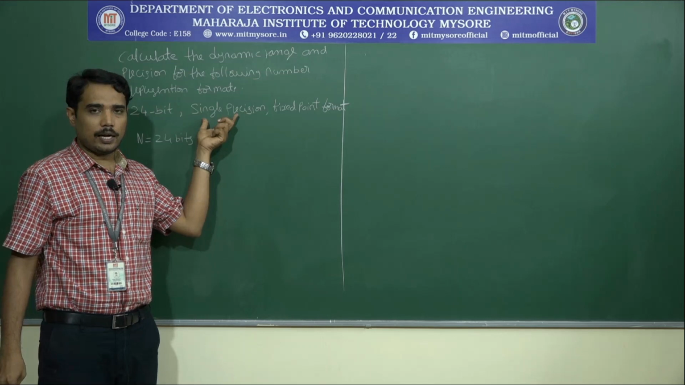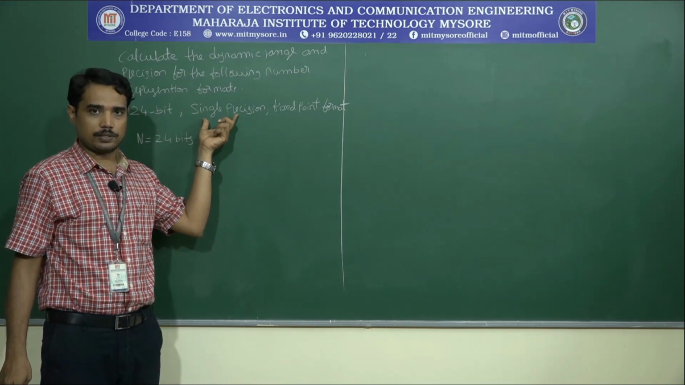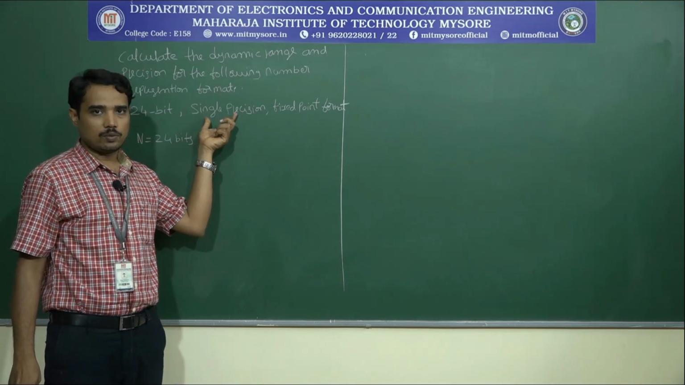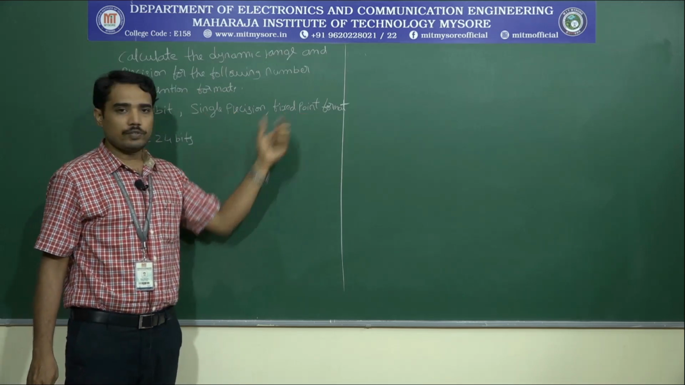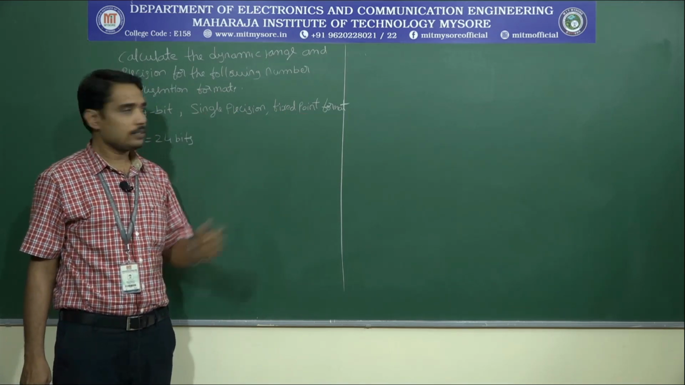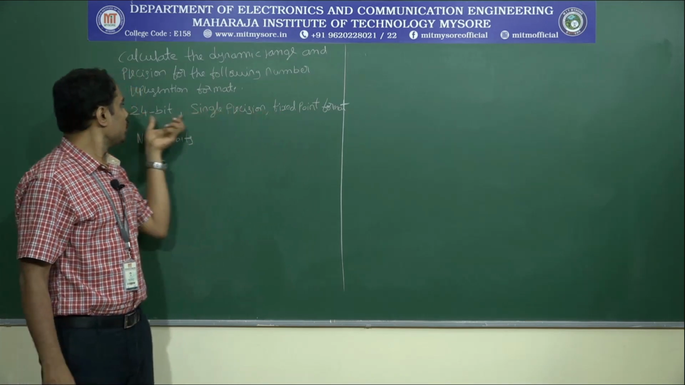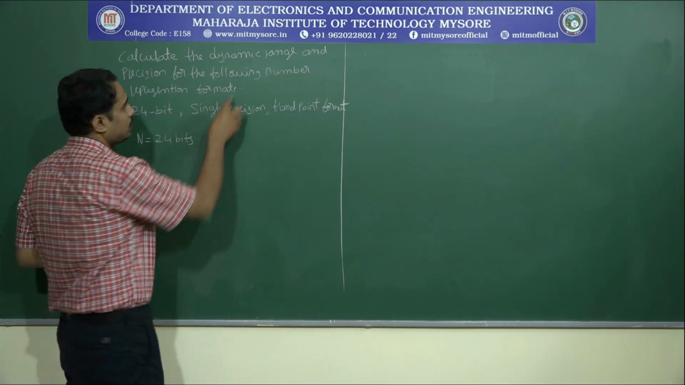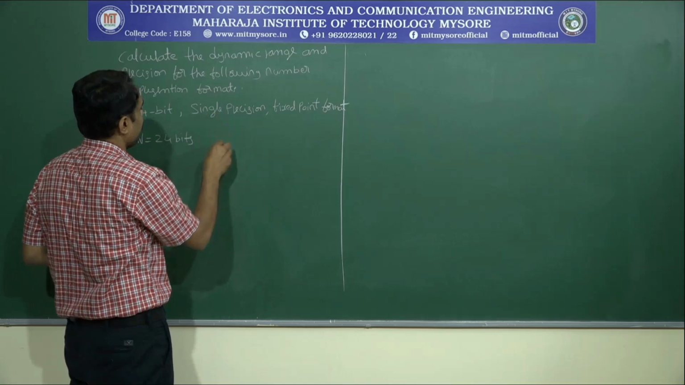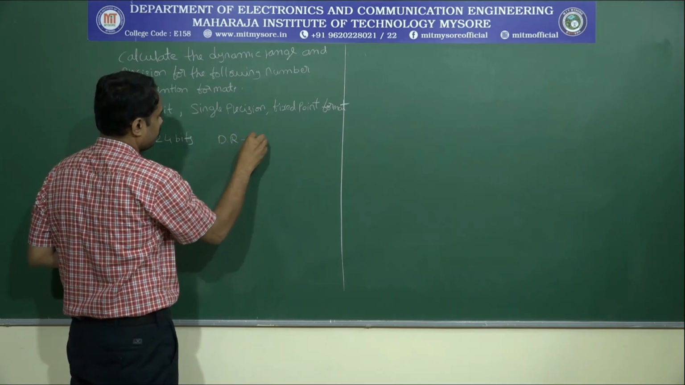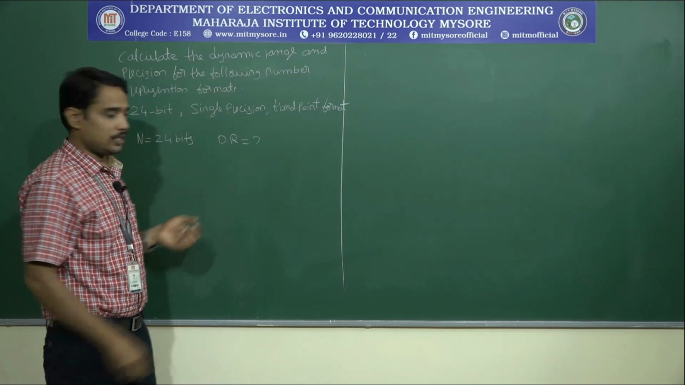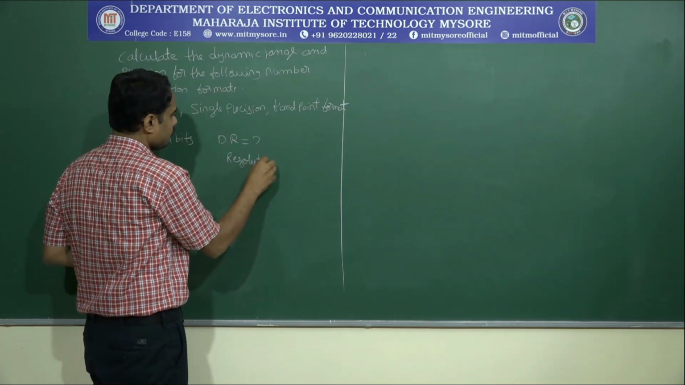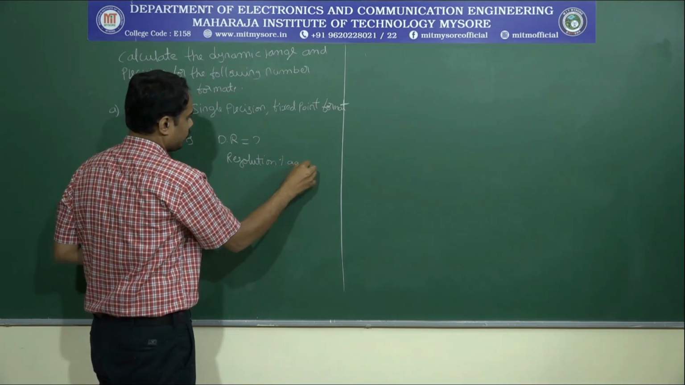Single precision means what? At a time we can get the result of 24 bits. No question of partitioning the result. That means the memory required is one memory access. And the type of number representation format used is fixed point. That means within 24 bits only you are going to get the result. But now the question here is, we are supposed to calculate the dynamic range and also the resolution percentage.